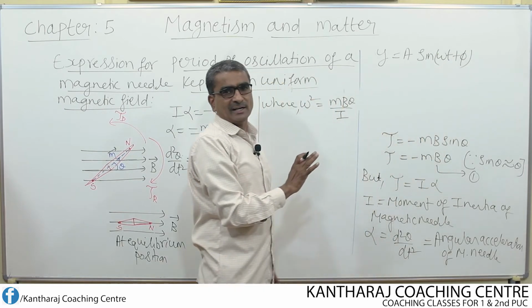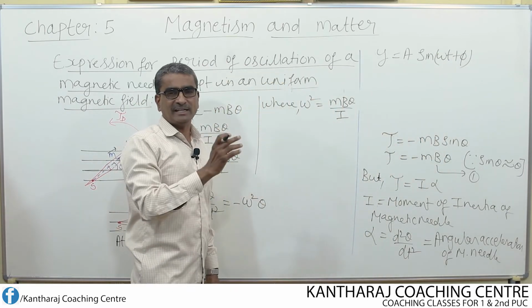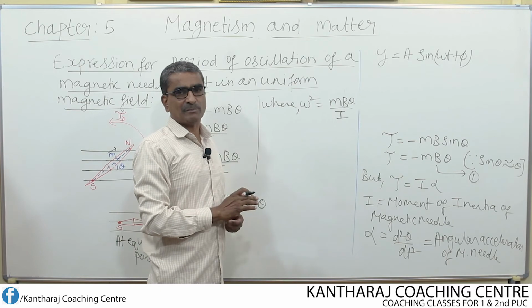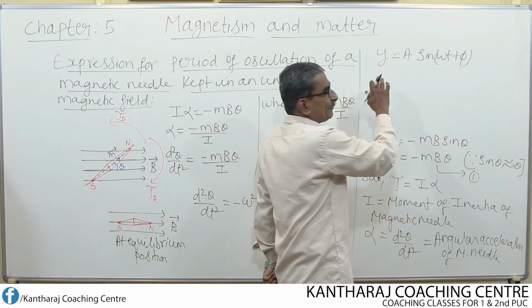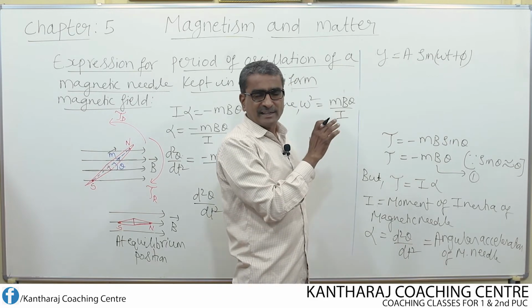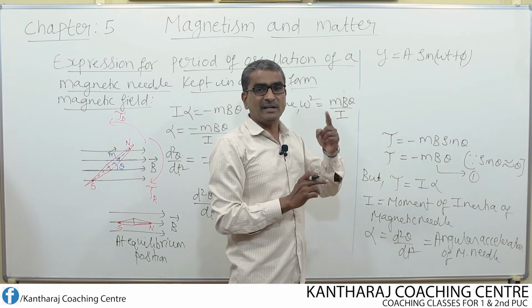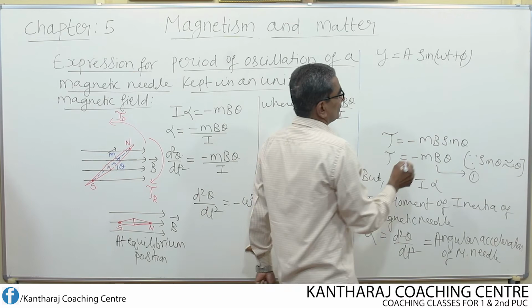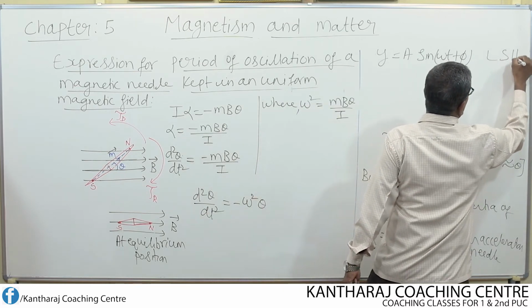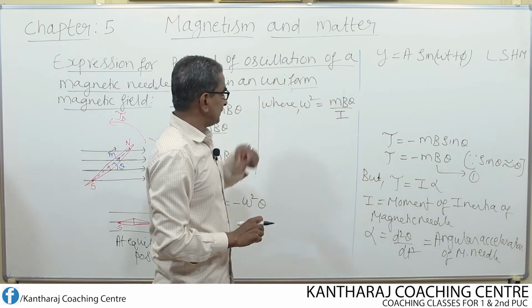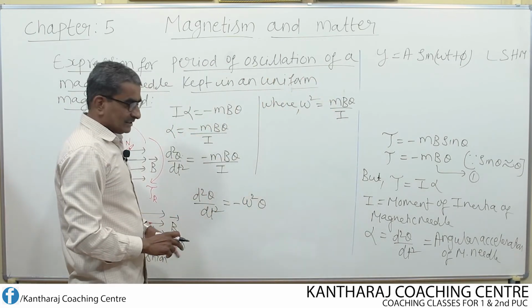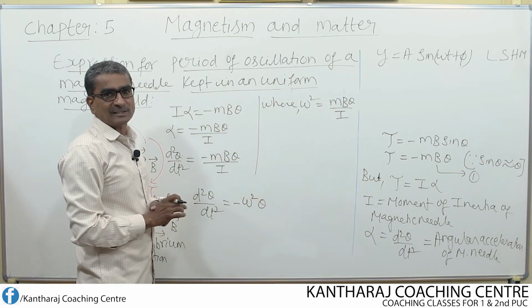This is only for knowing the difference between the linear and angular simple harmonic equations. This is the displacement equation, linear displacement, for a body undergoing linear simple harmonic motion. Here θ is nothing but angular displacement.